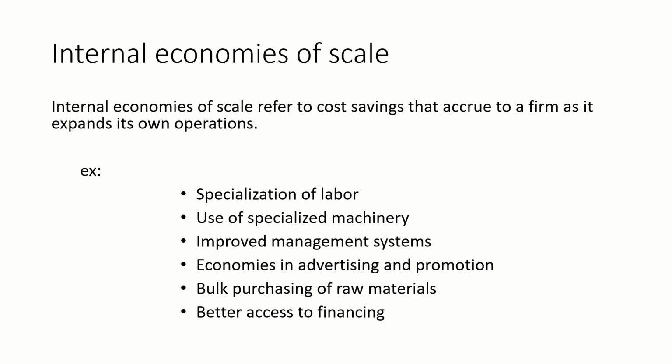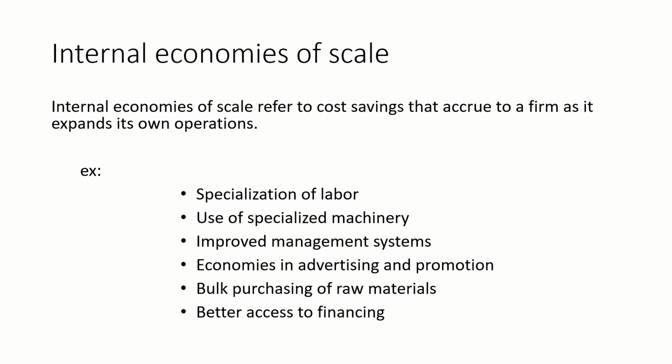When it comes to economies of scale, efficiency plays a major role. This is one of the main factors why economies of scale is able to lower the average cost per unit. Use of specialized machinery: as the firm grows, it can afford to invest in specialized machinery, which can lead to improved efficiency and lower costs. Improved management systems: as the firm grows, it can develop more sophisticated management systems, such as a more streamlined supply chain or better information technology systems, leading to improved efficiency and lower costs.